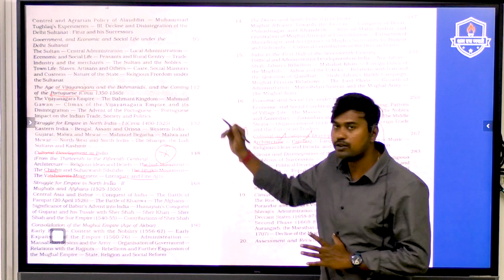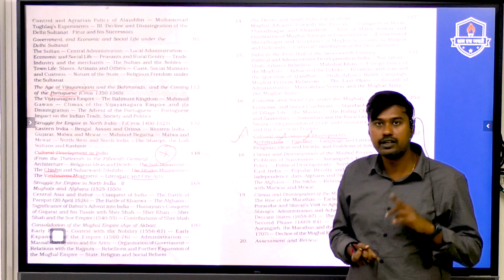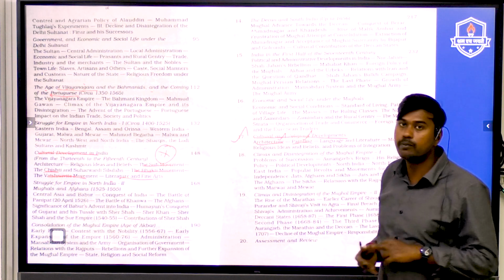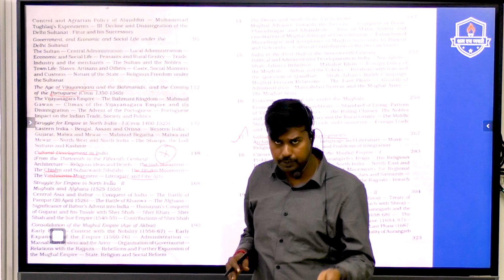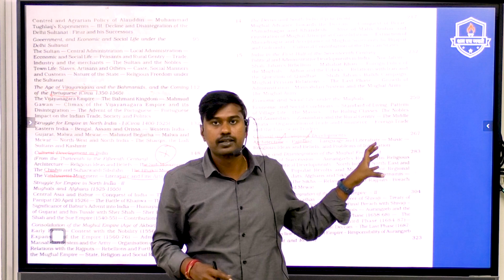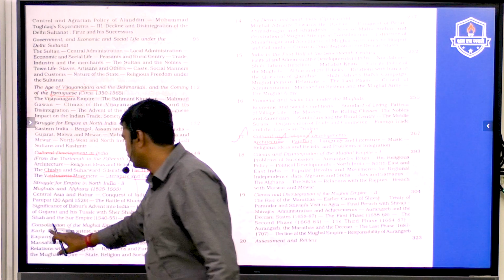So what we advise is the 4 chapters which we have listed here: the Chola Empire, Vijayanagara Empire, socio-religious reform movement, as well as the cultural and religious developments which happened during the Mughal Empire. So give this preparation in such a manner that you focus on the most important chapters, such that notes are always ready with you. Then you can give attention to the remaining chapters.